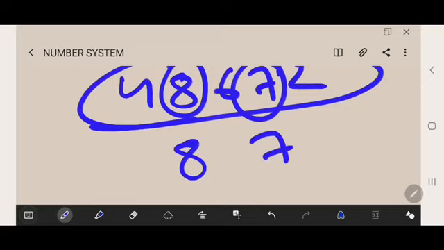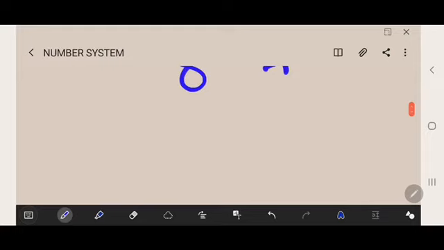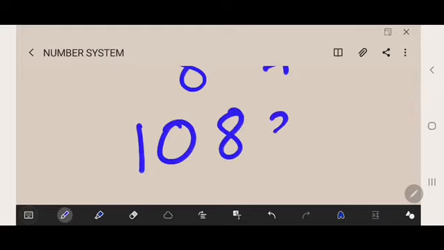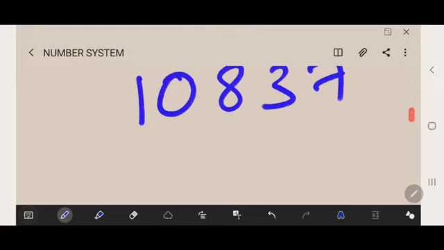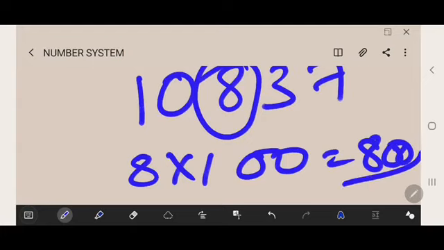Thereafter, the place value. What is the place value? In a numeral, the place value of a digit changes according to the change of its place. So if we consider 10837, what is the place value for 8? The place value for 8 is 8 into 100, which means 800. So this is our place value.